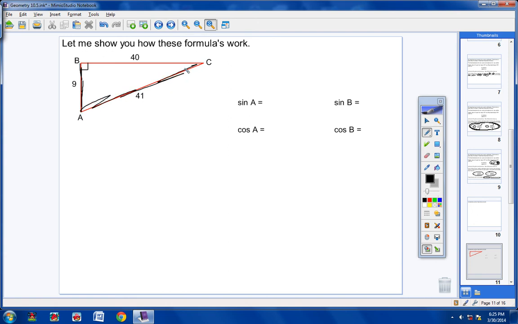And go ahead and label it triangle ABC. And then go ahead and put your right angle symbol right here. And go ahead and label your A, B, C for your angles or your vertices. And then label your three sides, 9, 40, and 41. Now look what I want you to do. I want you to find the sine of A.